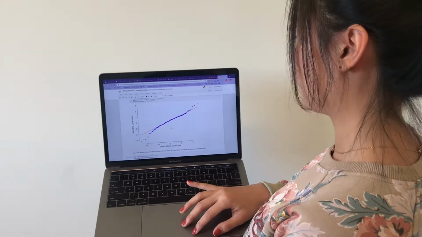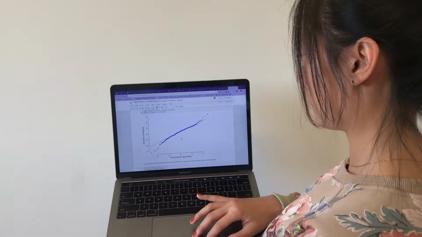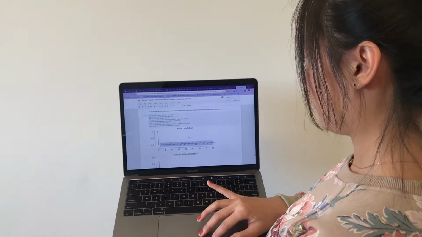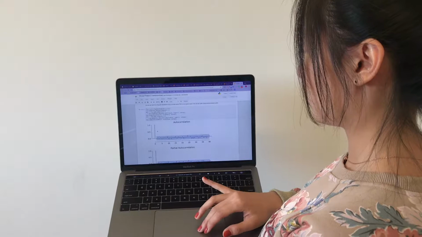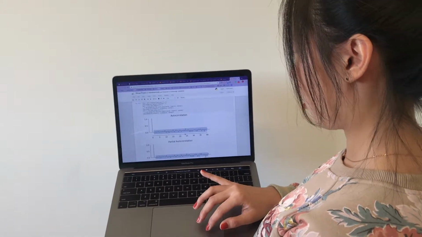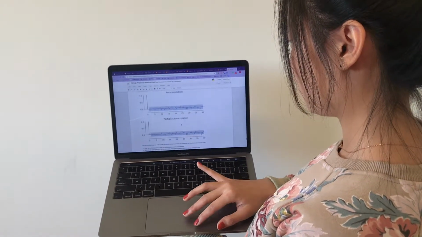So we can create another autocorrelation plot. And this is the autocorrelation plot. This is the partial correlation plot.